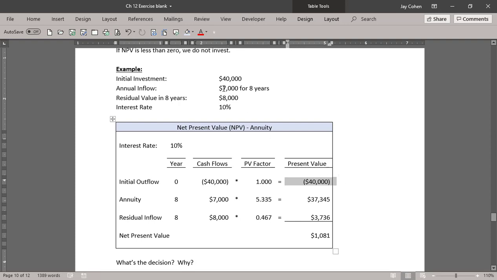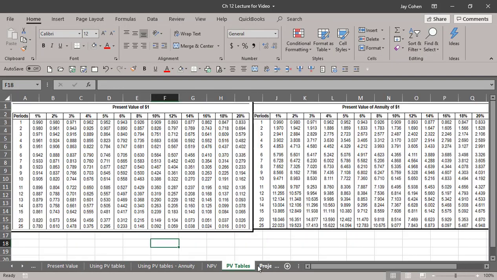We are going to get $7,000 back for 8 years. So we're getting $56,000 back. The annuity question is, what's the most we pay for this $56,000? So you take the $7,000, you go to the annuity table. I forgot the interest rate, I'm sorry.